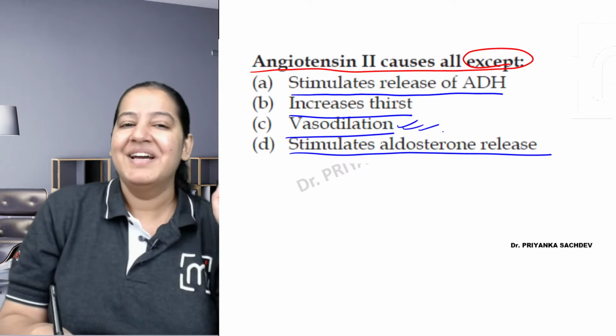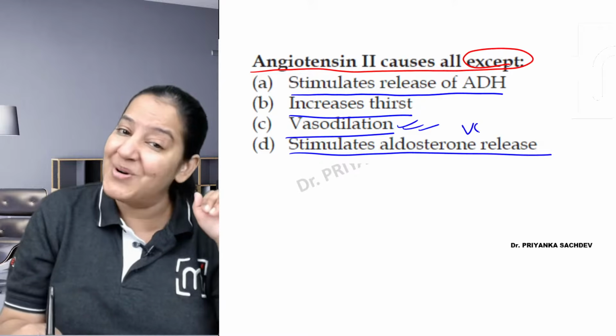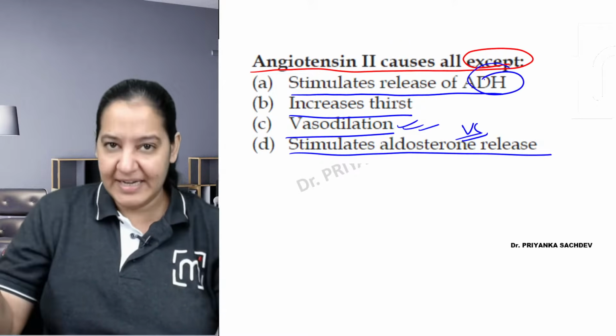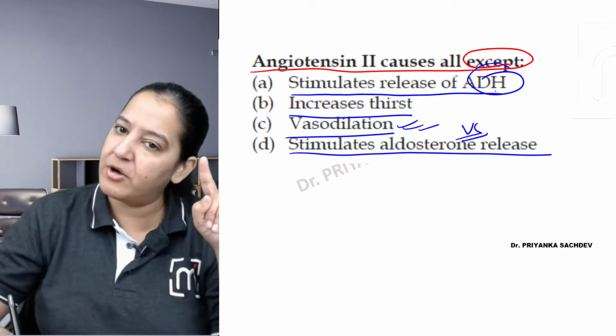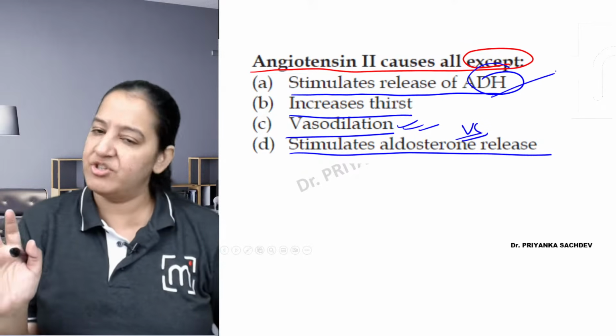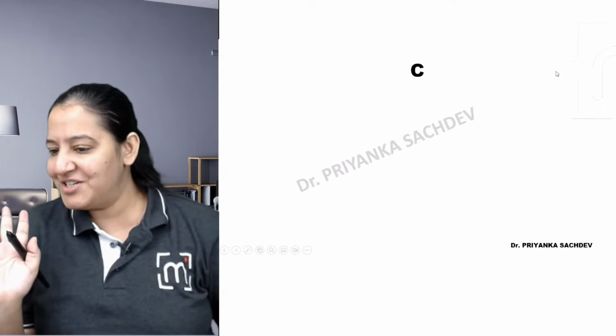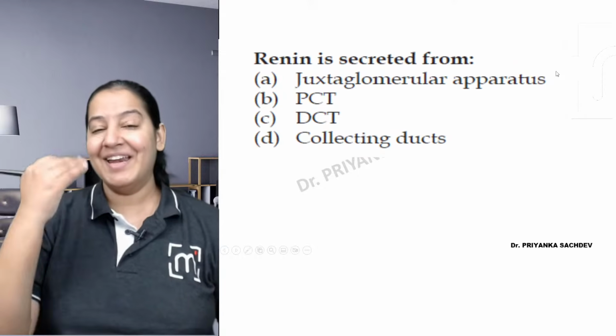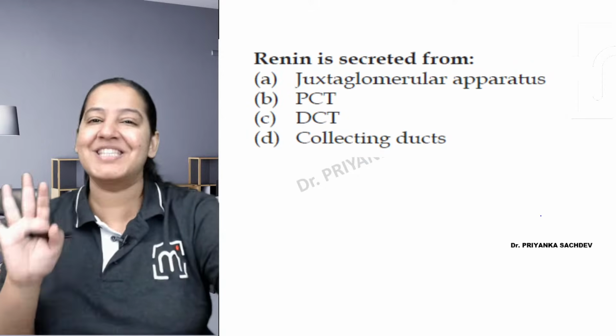The correct answer is C. It's not causing vasodilatation. It causes vasoconstriction. About ADH in the kidney, I told you, it causes sodium and water retention because of ADH secretion. So the correct answer is C, and you all are right. Very good. The second question is in front of you. I guess the easiest question.